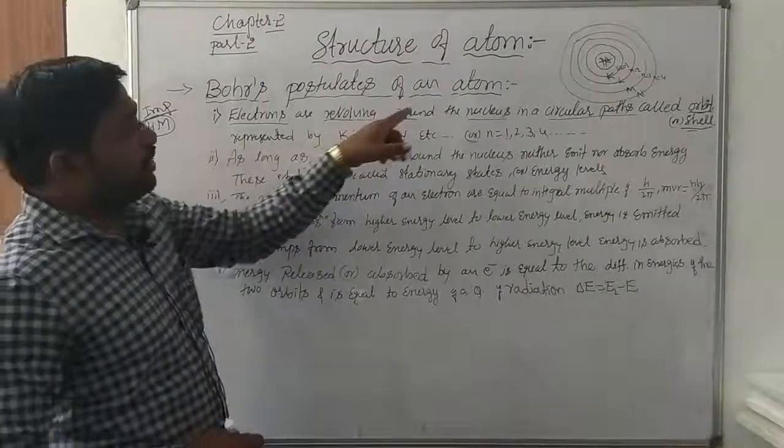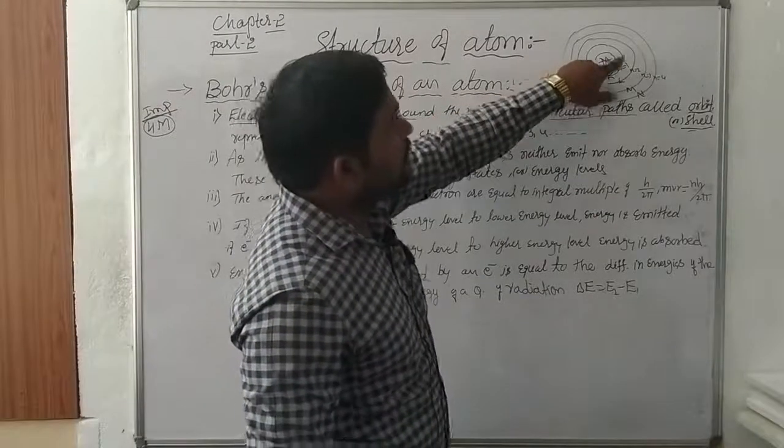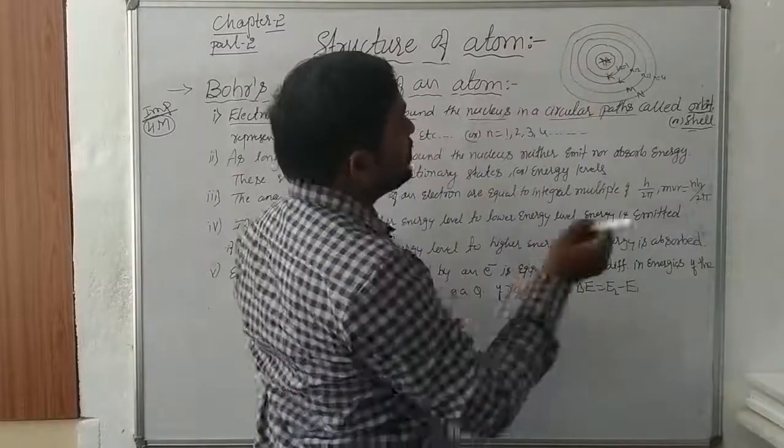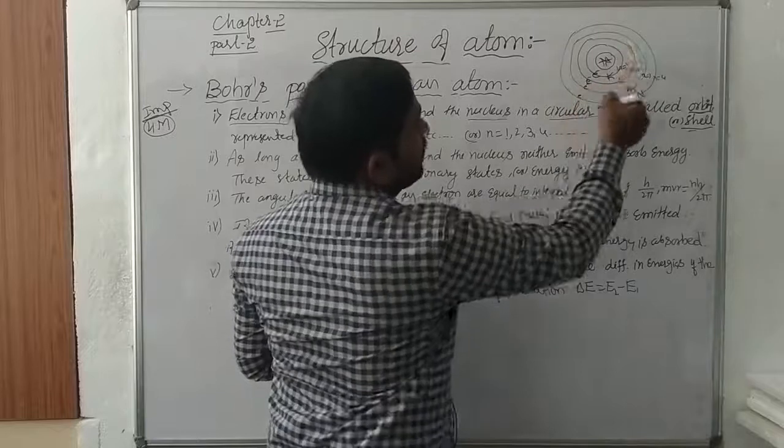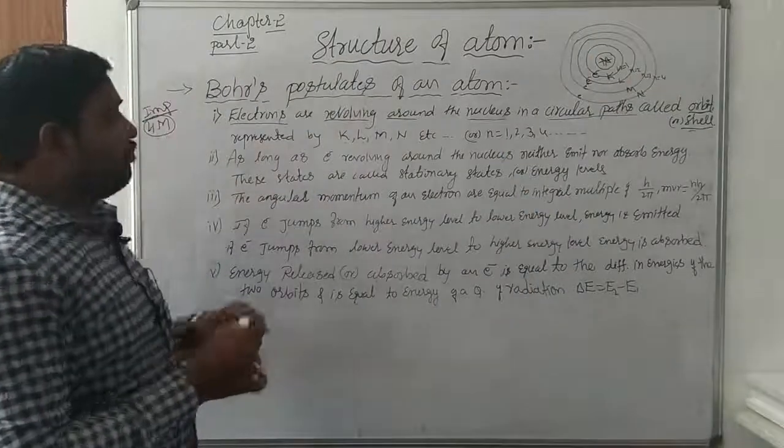Okay, this is about the nucleus. Nucleus surrounded by the number of orbits. Those orbits carrying electrons. These electrons are revolving in an orbit. Orbital electrons revolve, that is what is said in the first point.